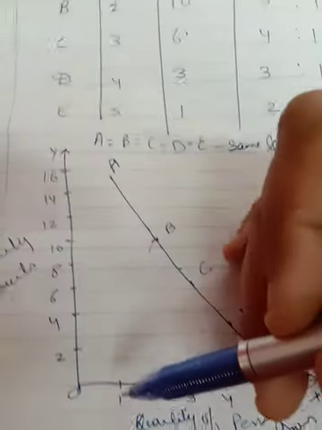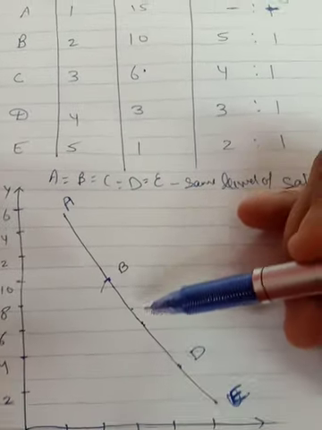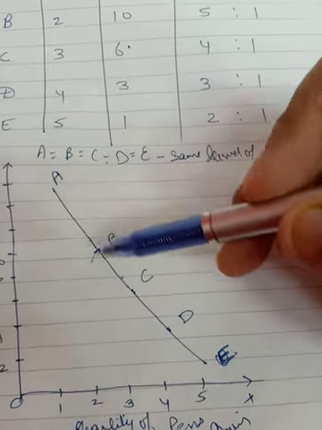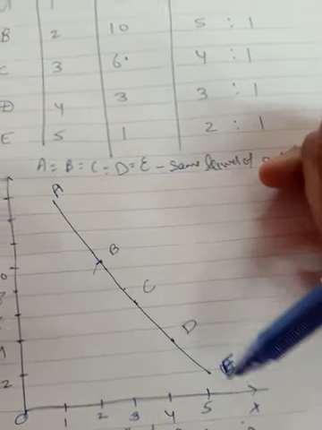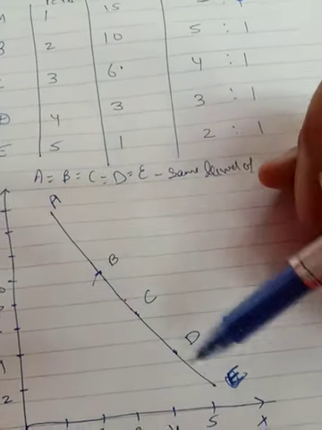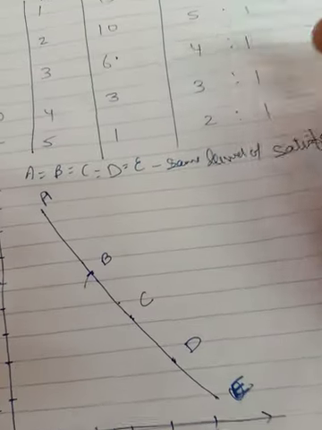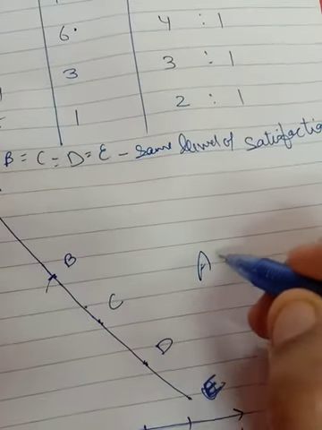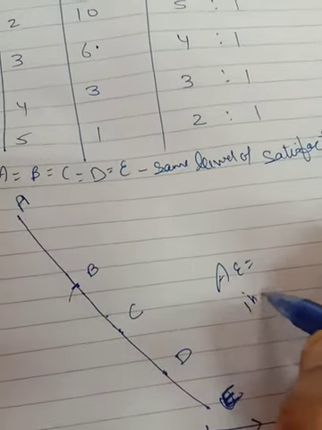Now first unit of pen, 15 unit of pencil. Second unit of pen, 10 unit of pencil. And likewise I will take all the points. Fifth unit of pen, 1 unit of pencil. Likewise, I am joining all these points. So this is the indifference curve which I have made. This A to E, AE, is the indifference curve. Here you can mention that AE is the indifference curve.